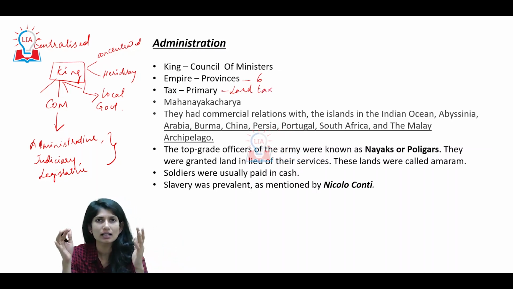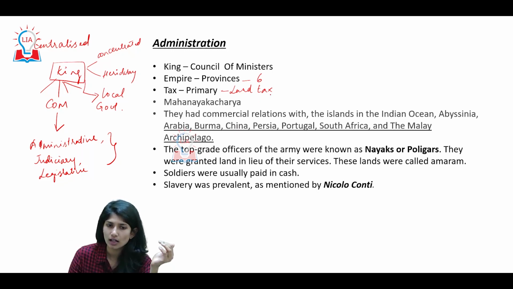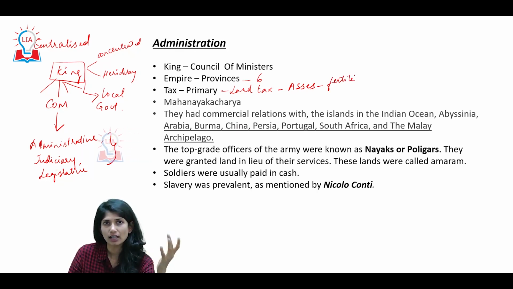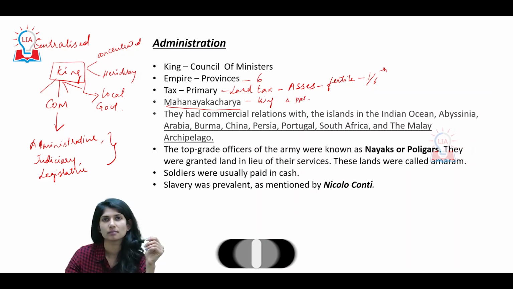Now, the land tax was not fixed arbitrarily. One good feature is that they used to assess the land and see the fertility of the land. See how fertile the land is, and based on that, they would fix tax. Here it was 1/6 of the produce. Alright. Now, look at this. Mahanayakacharya was to serve as an intermediary between king and people.